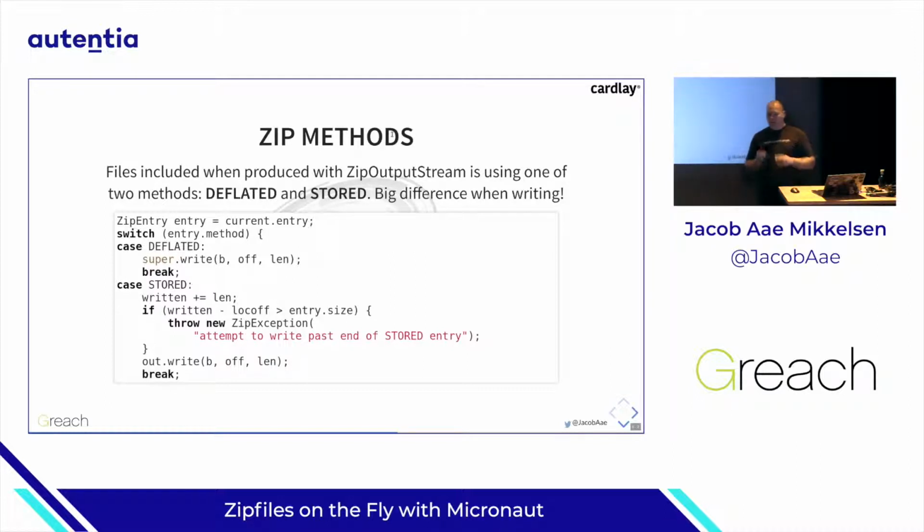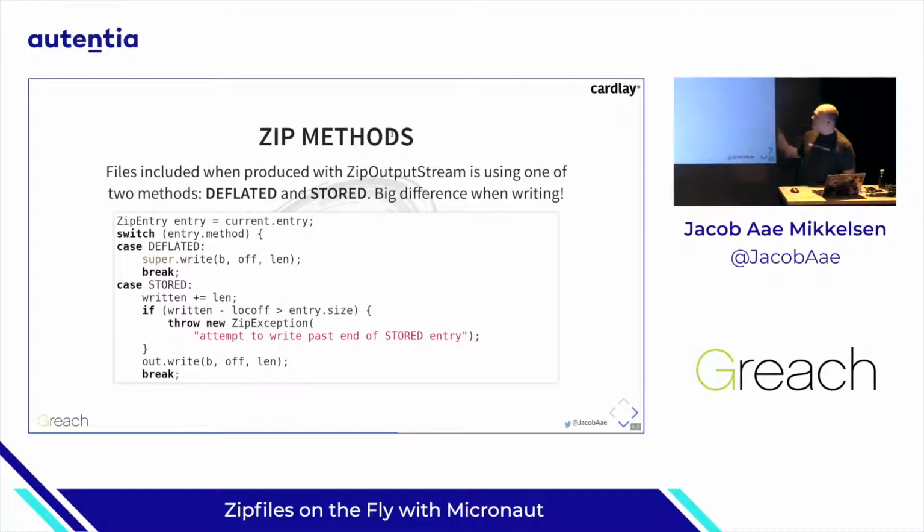Deflated is when it tries to do compression. Stored is when it says, all right, I consider my zip file as just a wrapper around the files that I have. I don't want to do any more processing. The big difference here is when the zip stream is actually outputting.